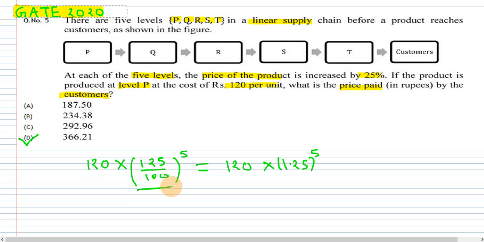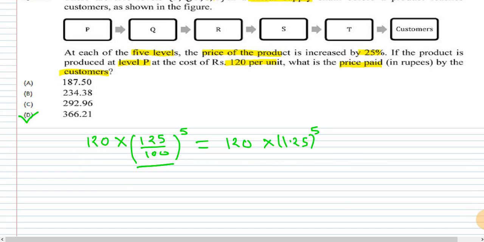But how did we get this? Let me explain. Initially there was 120, and they have given an increment of 25% at each level. In the first level, going from P to Q, it increases by 25%, so it becomes 125 by 100 of the amount, which means an increment of 25%. So this was the first level increment, going from P to Q. Now this was the amount at Q. Going from Q to R, there will again be an increment of 25%.